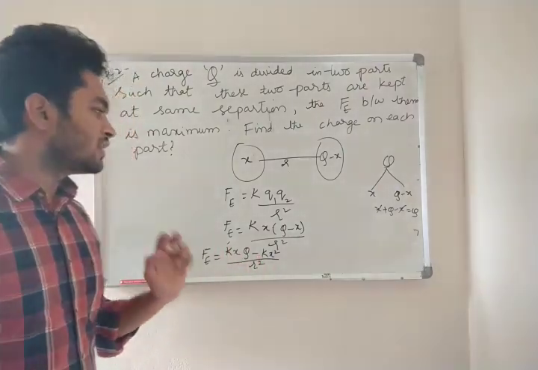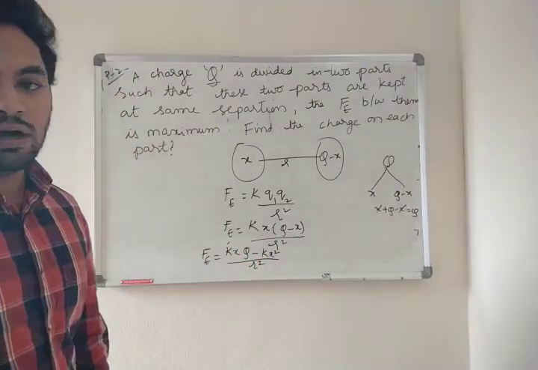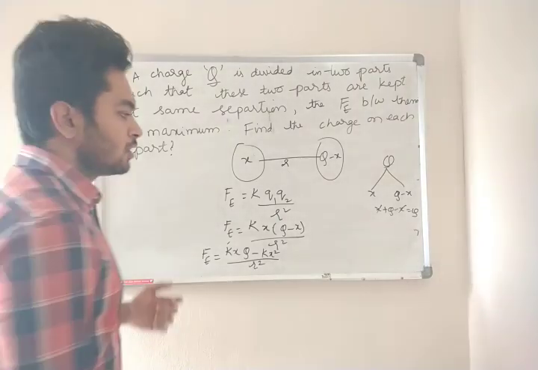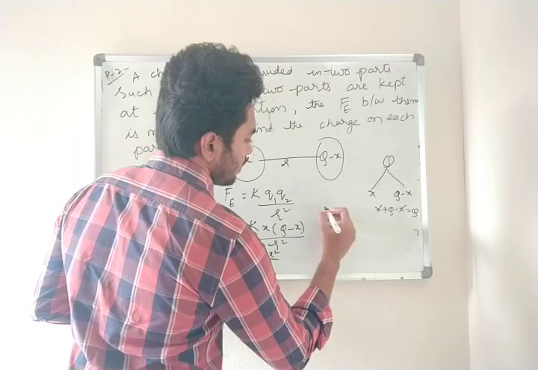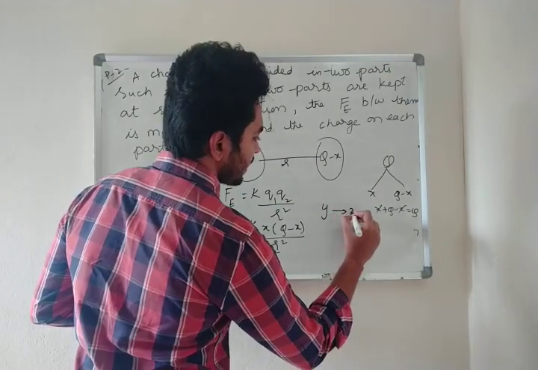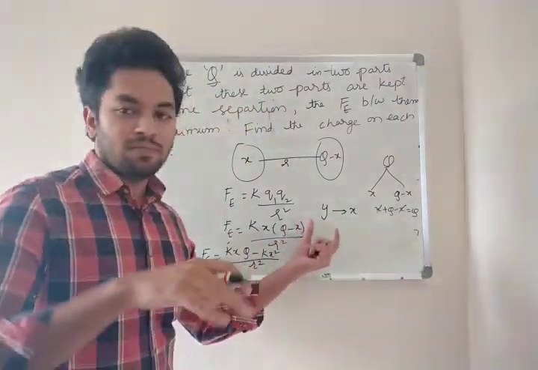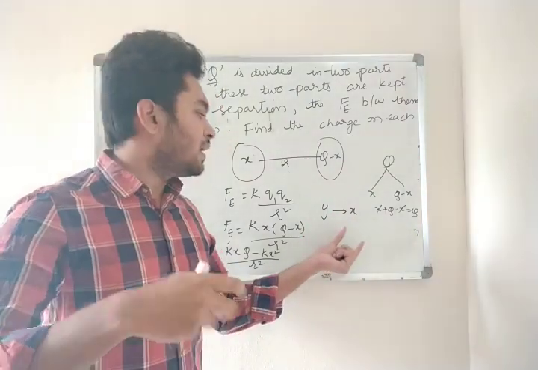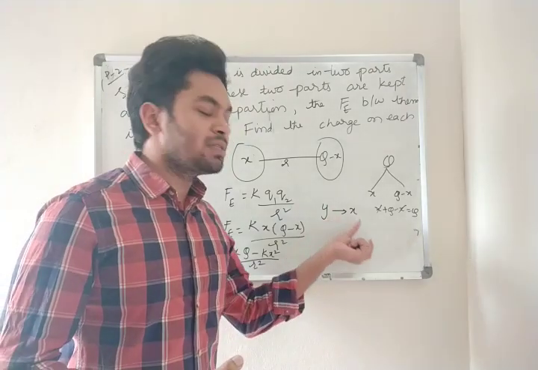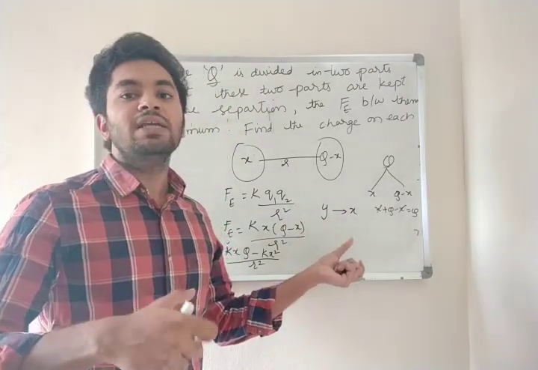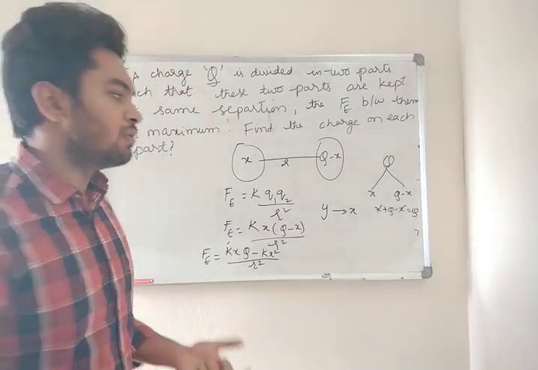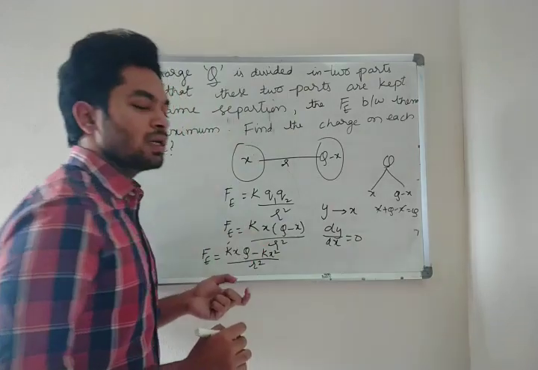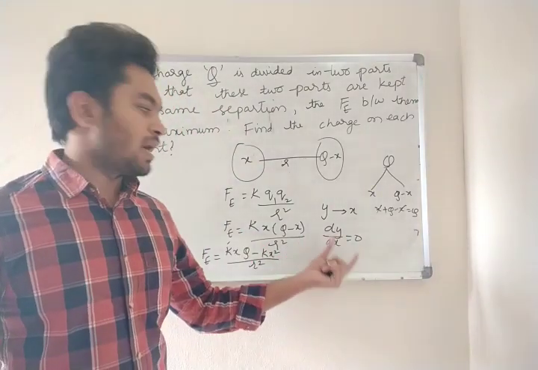Now how to solve this? Let us go into differentiation. Why we are going into differentiation, I'll tell you. Suppose some variable y is related to x, that is the first point, and then y is maximum at x. Then we directly do dy by dx equal to 0. I think you know this from differentiation, maxima and minima.